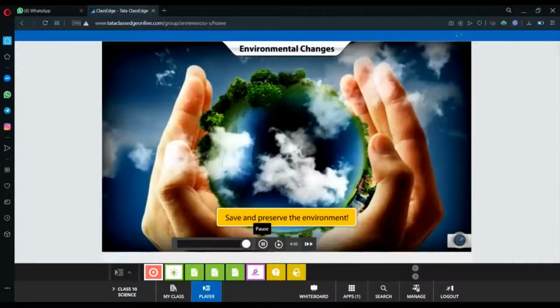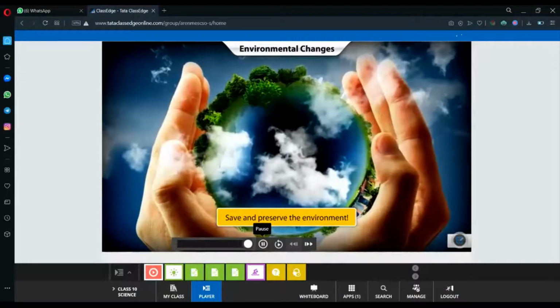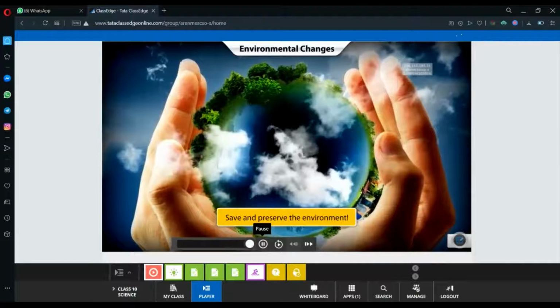How are we going to save and preserve our environment? Let's think about it.